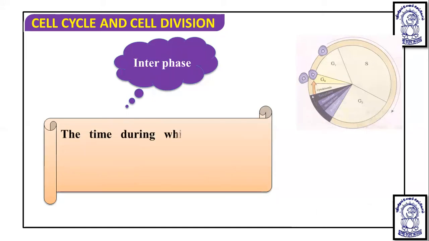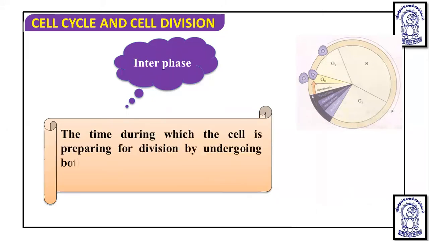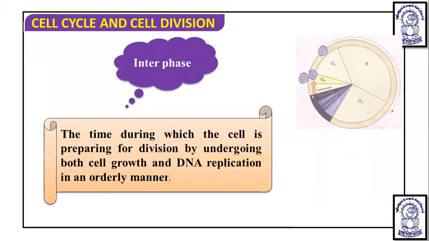So first we are going to talk about interphase, then we will talk about the M phase. The time during which the cell is preparing for the division. See, division actually occurs in which phase? M phase. Yes or no? You can see here the division is going to occur mainly in this phase.